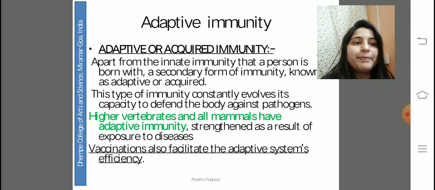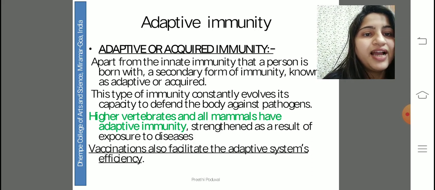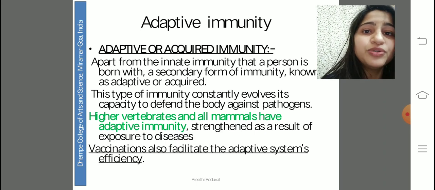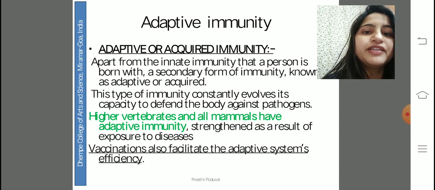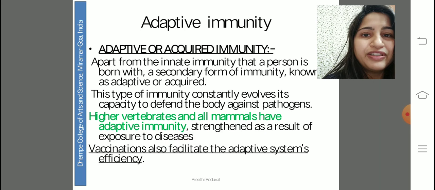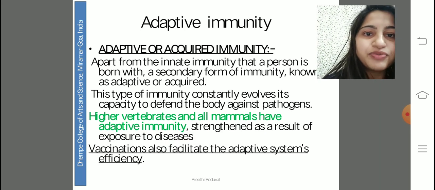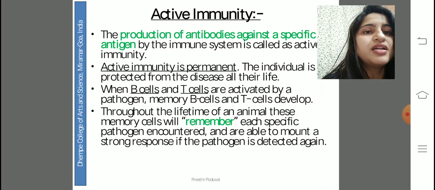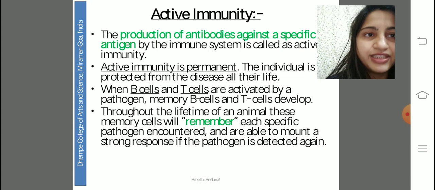Now we move on to adaptive immunity. Adaptive immunity is also called acquired immunity, and it results from exposure to various diseases. So this helps the individual constantly cope with all the different diseases that one encounters, and it is also induced via vaccination. The whole system works by active immunity, wherein antibodies are produced against the antigen.